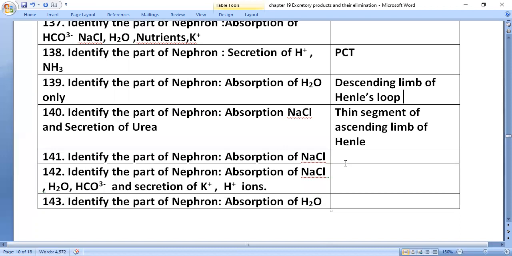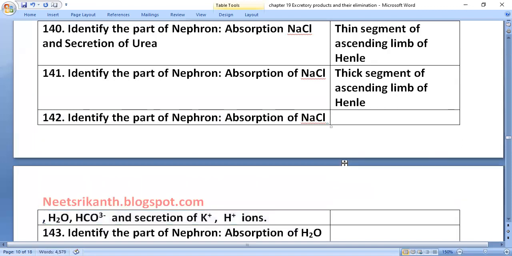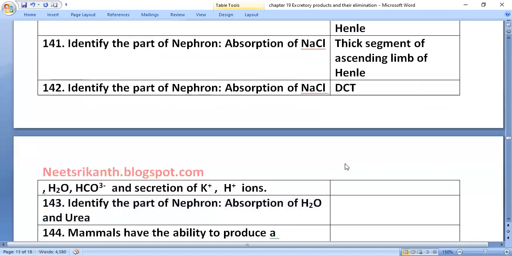Identify the part of the nephron. Absorption of sodium chloride: the thick segment of the ascending limb of Henle's loop. Absorption of sodium chloride, water, bicarbonate, and secretion of potassium and H plus ion: that is the distal convoluted tubule. Absorption of water and urea: that is the collecting duct.